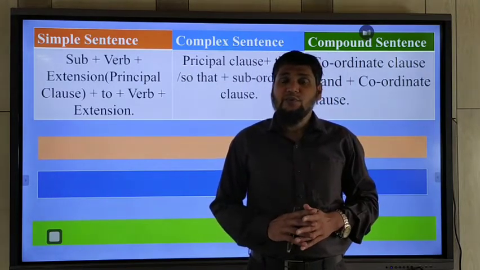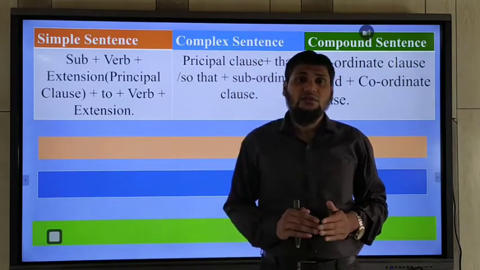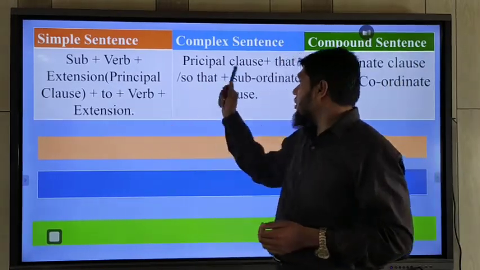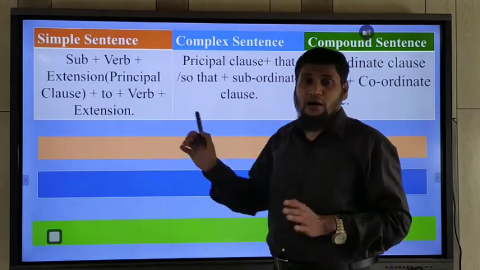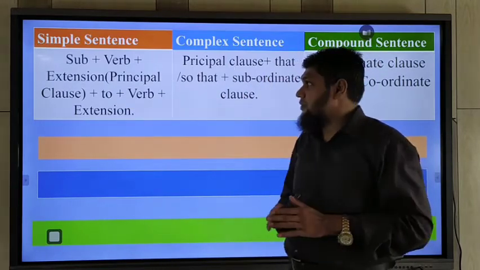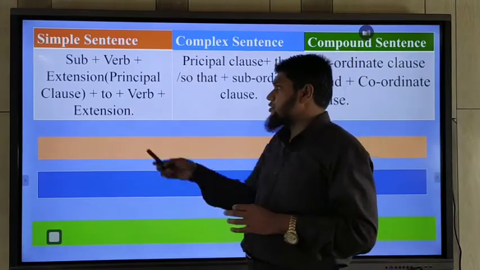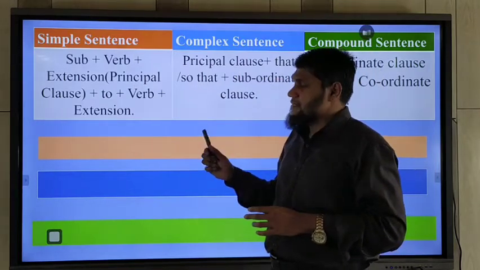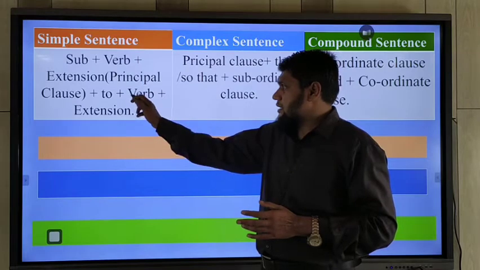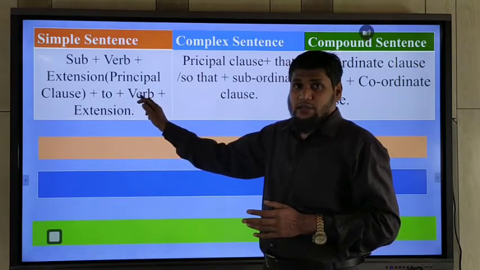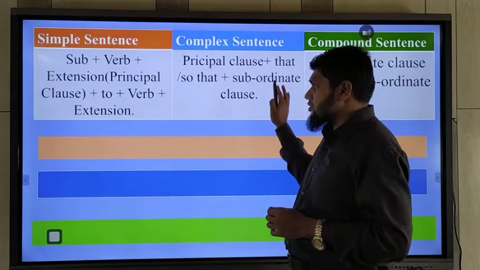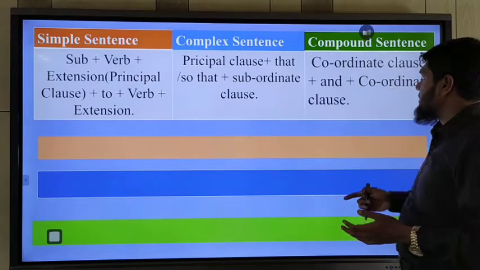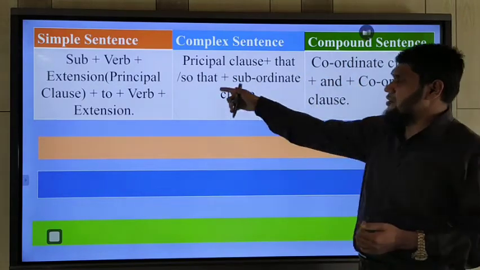What will you do to transform them into simple or compound sentences? In a simple sentence, that time you may use to instead of that or so that, if the subjects are the same. Then you should not use the subject and auxiliary verb. That time you should use the base form of the verb of the subordinate clause. Okay, and then you should use the extension part. And in a compound sentence, you should use and instead of that or so that.